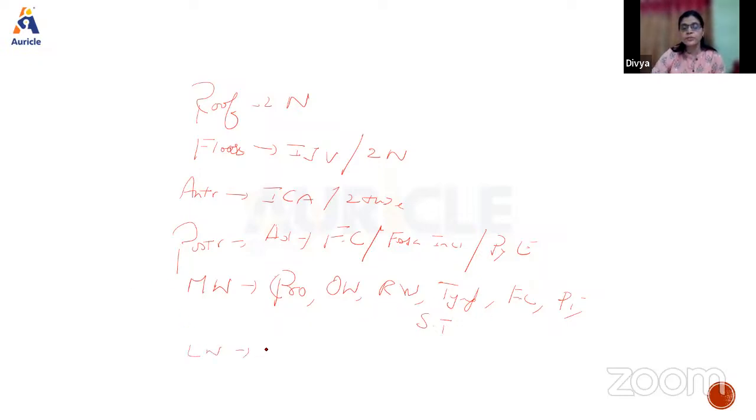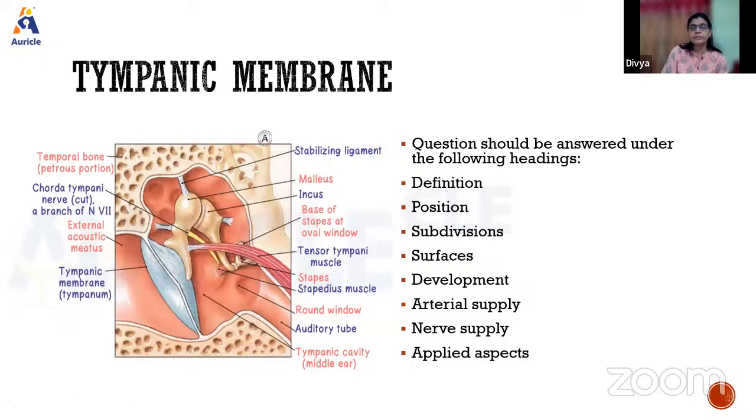Lateral wall, you will see the ossicles, two ossicles, malleus and incus. Then you see the tympanic membrane mainly, and you see the chorda tympani nerve. Okay, so we will move on to the next thing, that is the tympanic membrane now.